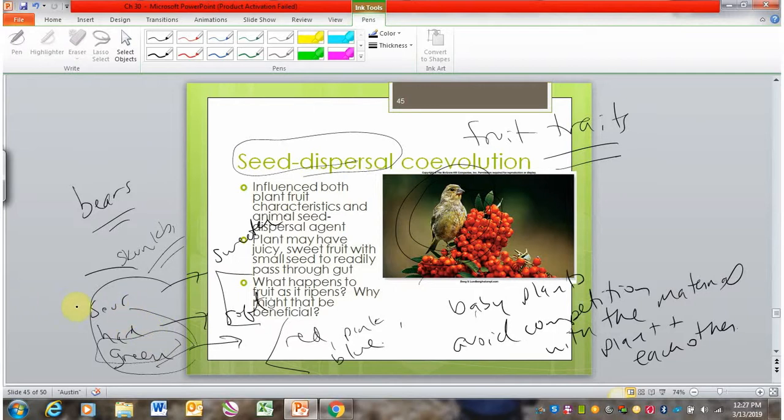And this is good because the seeds aren't ready. So the plant is intentionally making this transition. It's making its fruit undesirable when the seeds aren't ready. They appear ripe, the fruit is ripe, it has the bright colors, it's sweeter, it's softer when the seeds have matured. So this is optimizing seed dispersal for the plant.